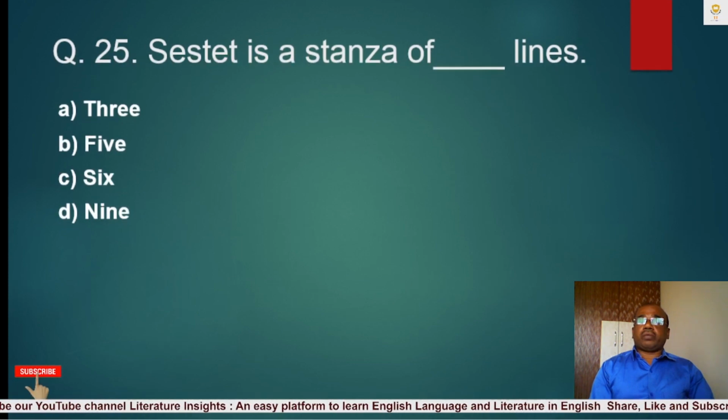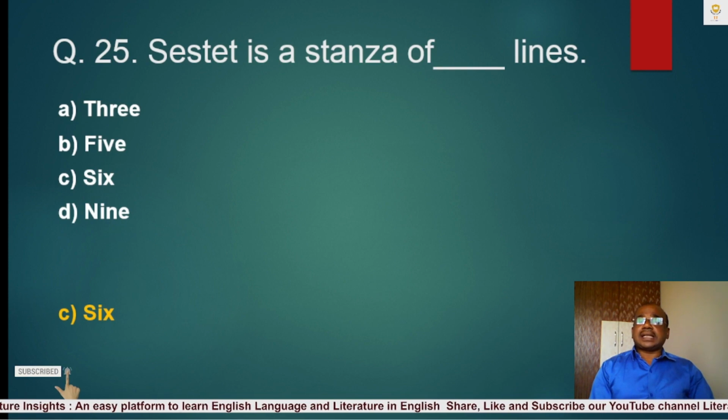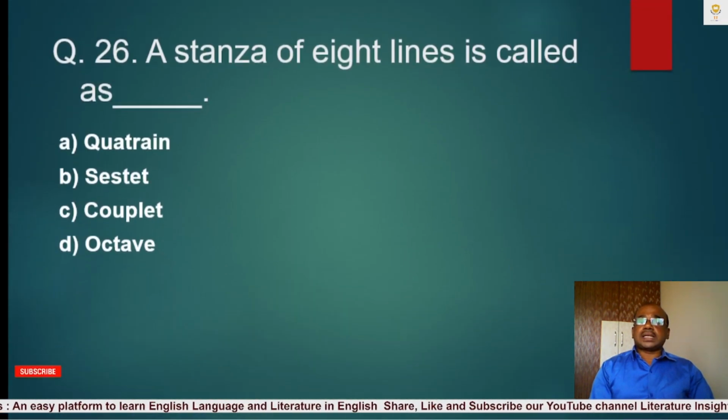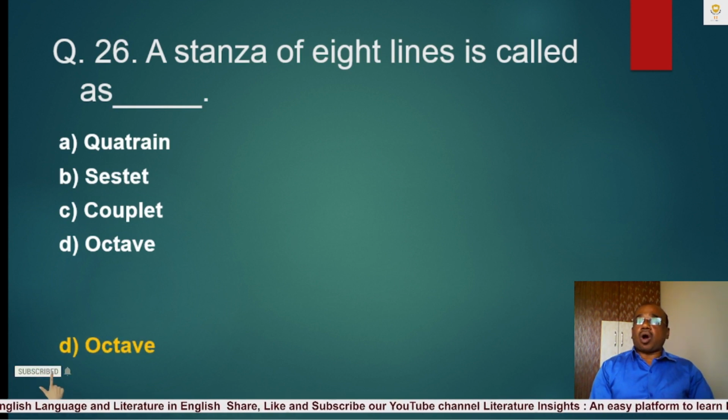Question number 25. Sestet is a stanza of blank lines. A. 3, B. 5, C. 6, D. 9. The correct answer is C, 6. Sestet is a stanza of 6 lines. Question number 26. A stanza of 8 lines is called as blank. A. Quatrain, B. Sestet, C. Couplet, D. Octave. The correct answer is D. Octave. A stanza of 8 lines is called as octave.